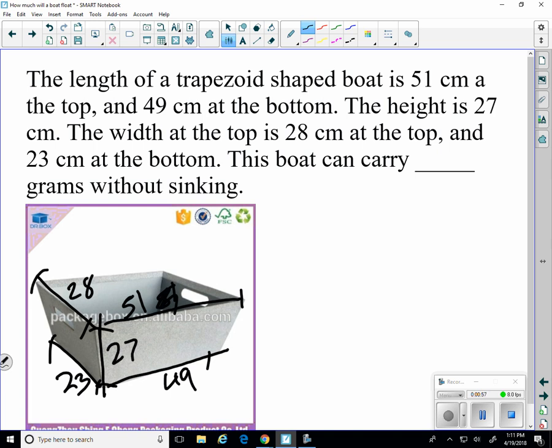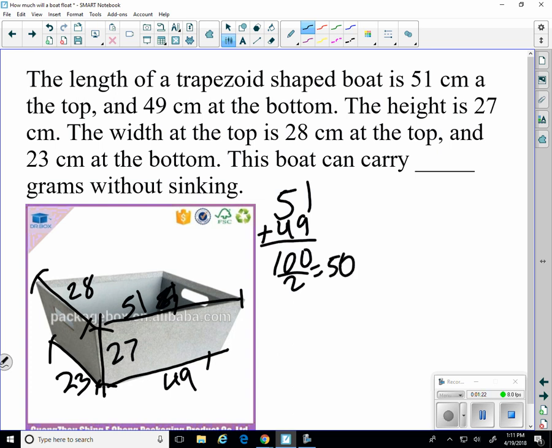Well, we can't really use 51 for length because then it would make us think that it was bigger than it is. We can't really use 49 because we want to use more than just the 49. We can get more in than that. So let's find an average between the two. So if I say 51 plus 49, that gives me 100. Half of that would be 50. So the average is 50.